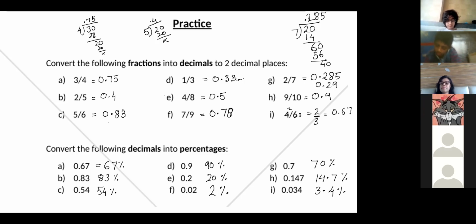Everyone has done what we have done in the second one. You don't have to do anything else. Just multiply by 100. All the questions will be done.